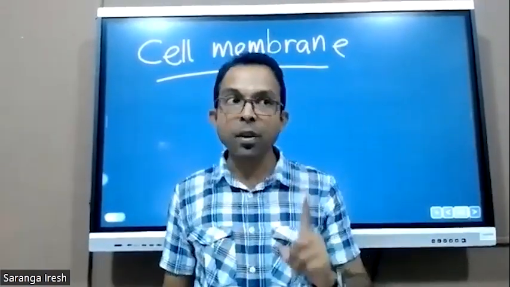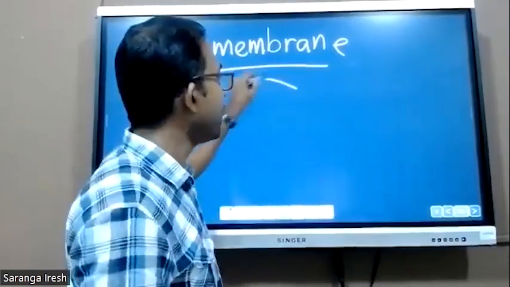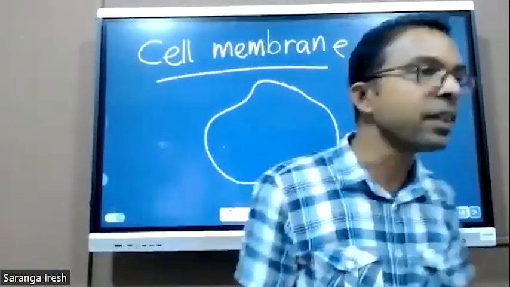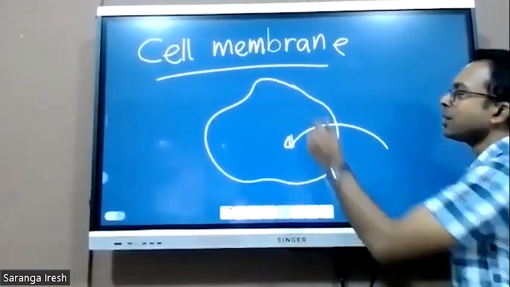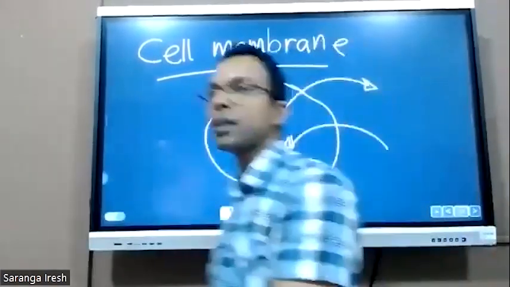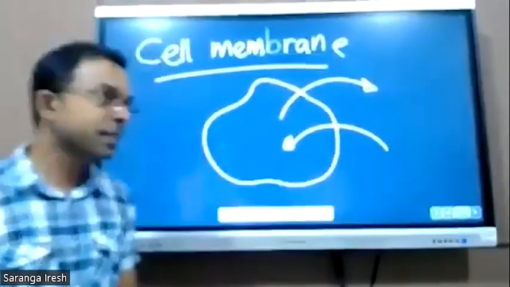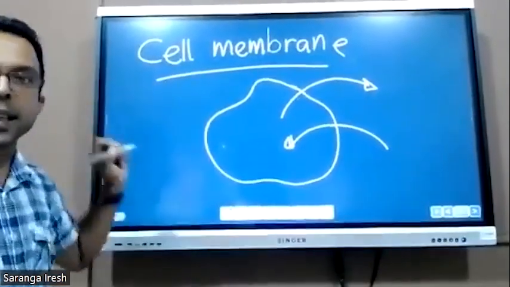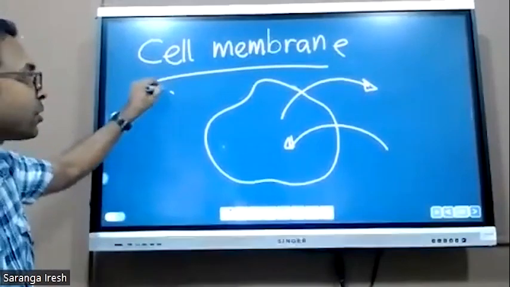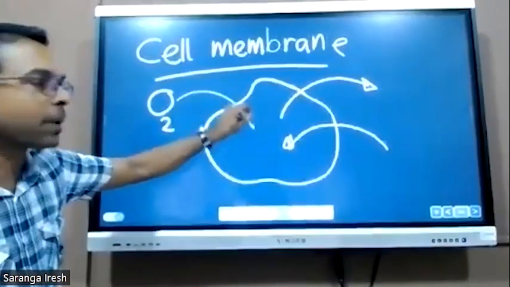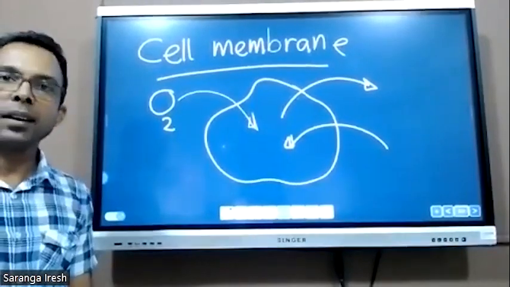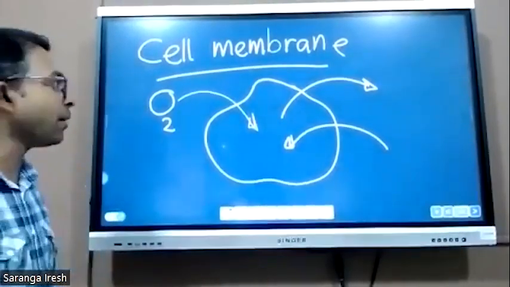And the most important thing is this cell membrane decides what should go into the cell, what should be transported out from the cell. For example, the cells need oxygen. When the cell needs oxygen, that oxygen can move through the cell membrane into the cell. But we know that in the atmosphere we also have nitrogen.